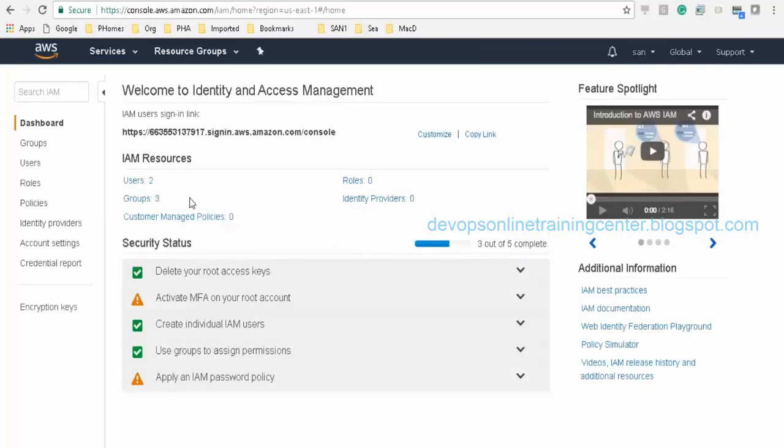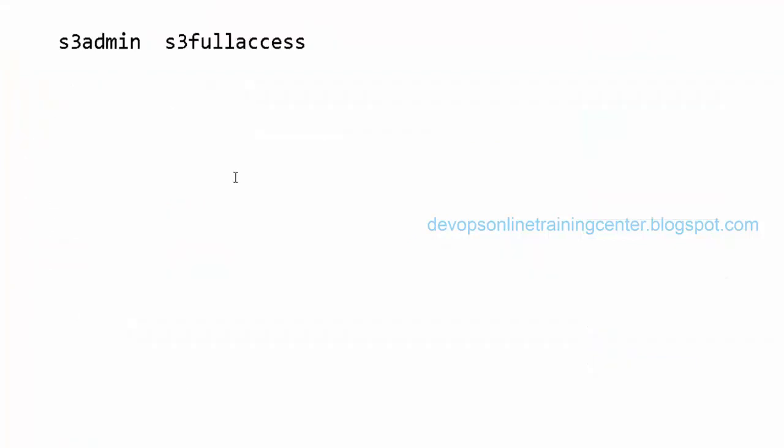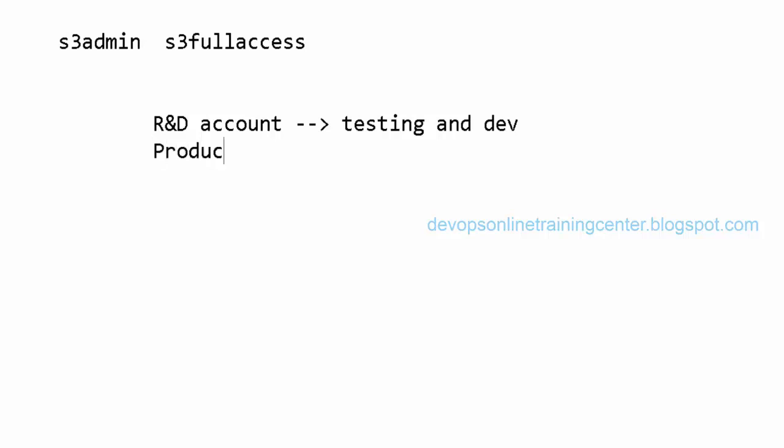Sometimes in an organization they create a few accounts, something like an R&D account. Okay, and this is for, let us say, testing and development. We still have to cover this Elastic IP, how to assign the Elastic IPs. Yeah. There will be some other accounts like a production account.